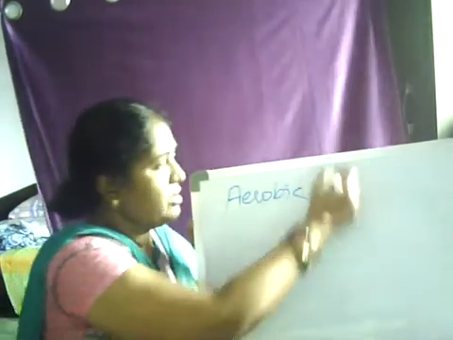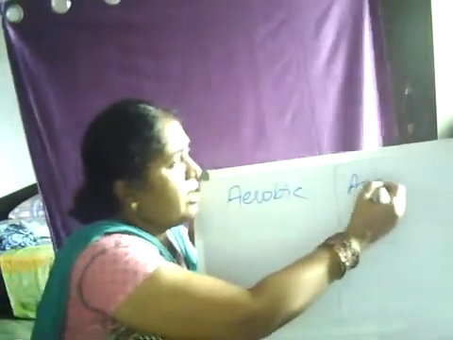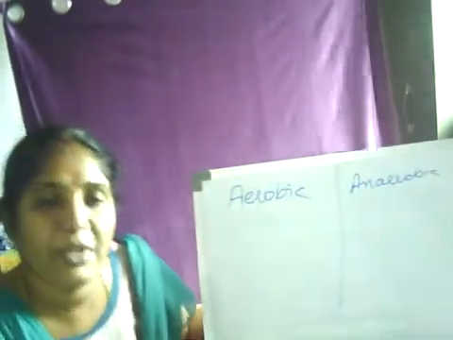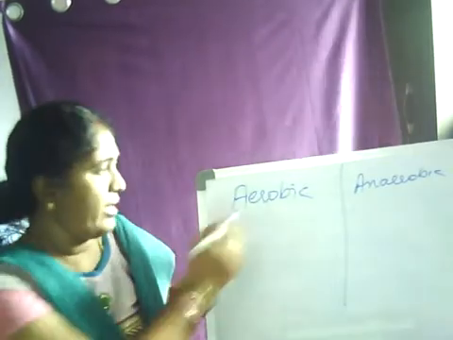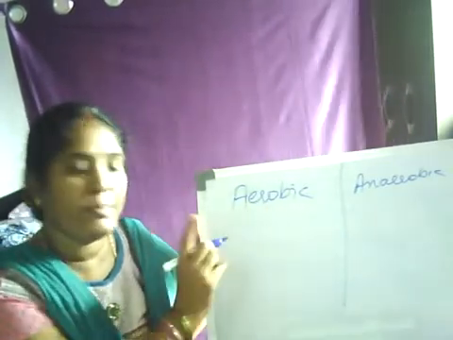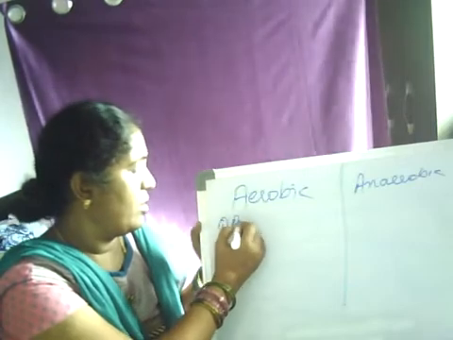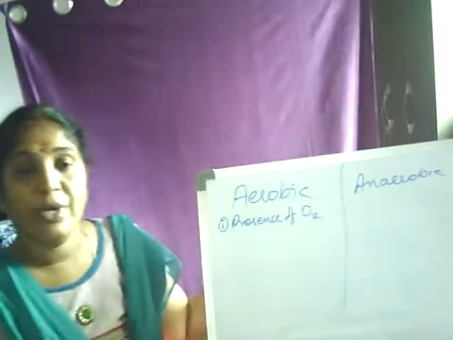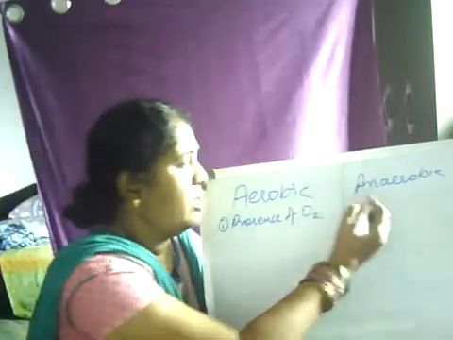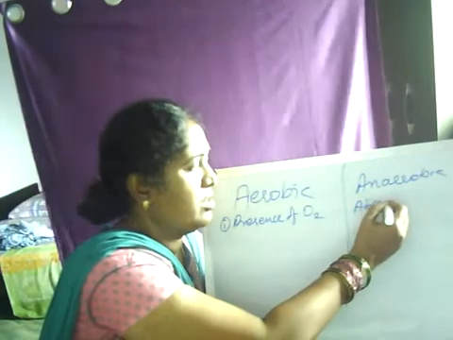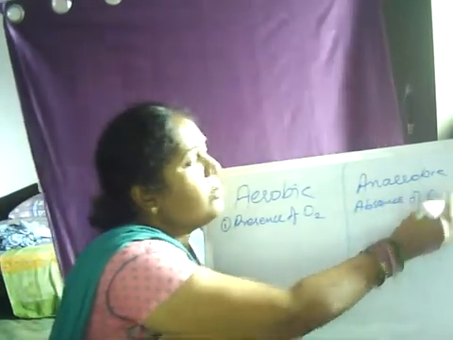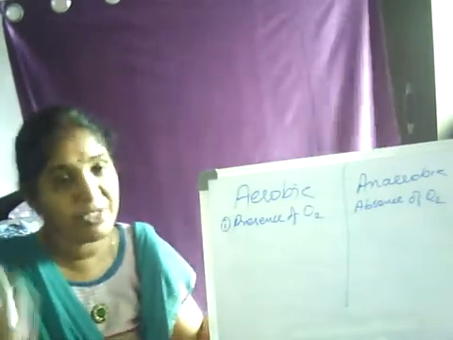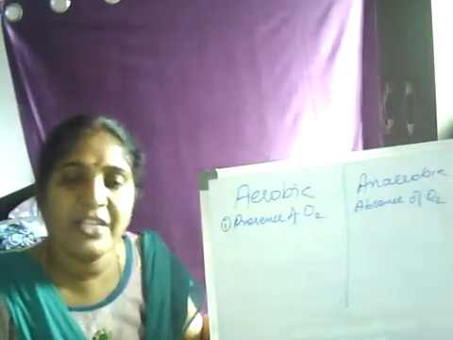That is aerobic respiration and anaerobic respiration. Now, what is meant by aerobic respiration? As I told you, aerobic respiration occurs in the presence of oxygen, whereas anaerobic respiration occurs in the absence of oxygen. So you may be wondering, what is this type of respiration? In the absence of oxygen also it takes place.